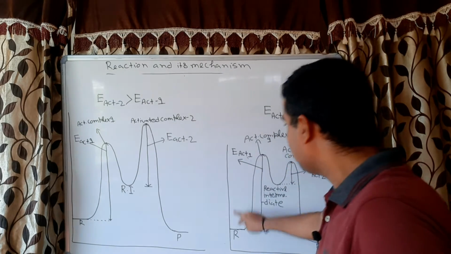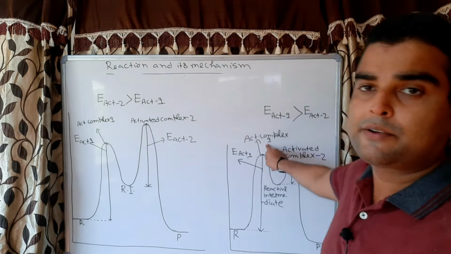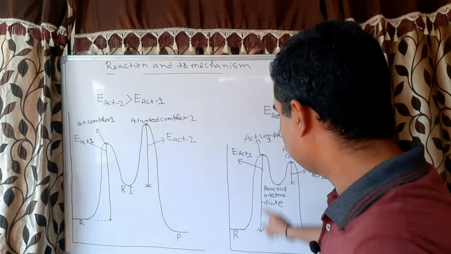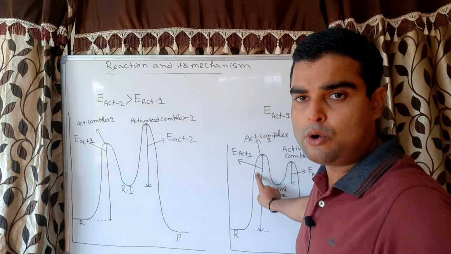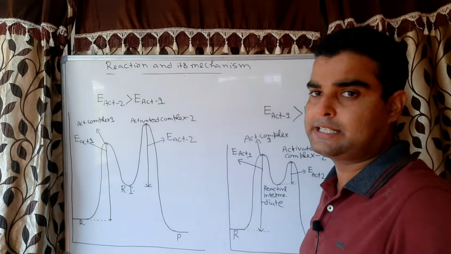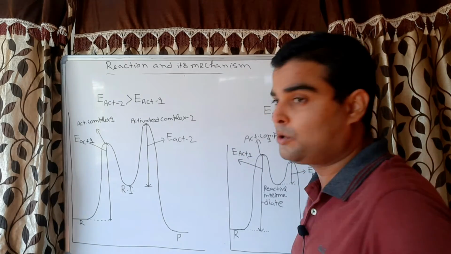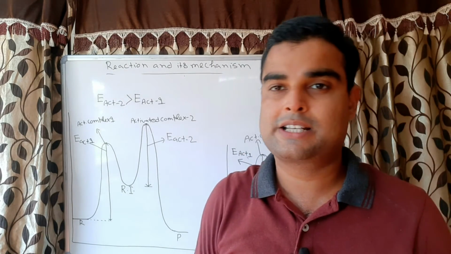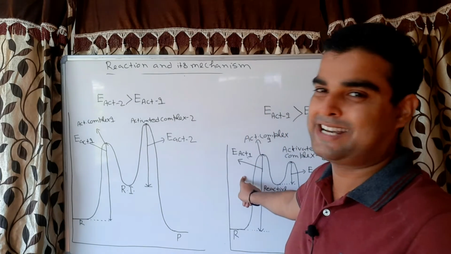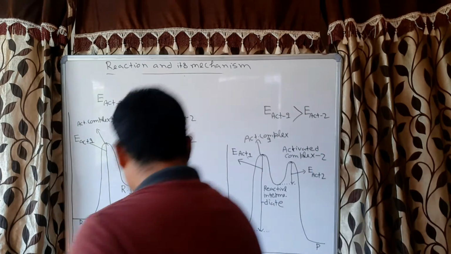So it will convert into the activated complex with difficulty. It means this step is slow compared to the second step. When this step is slow, it means the rate determining step will be the first step. Correct or not?